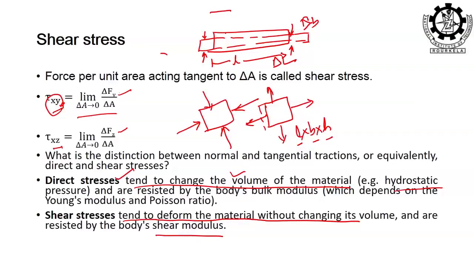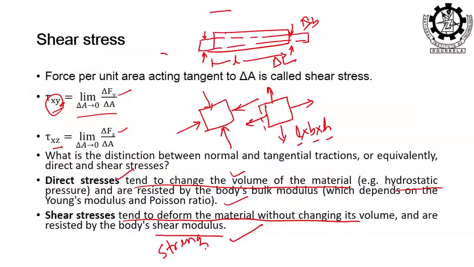By utilizing the mechanics of materials, we have one load bearing capacity and one deformation bearing capability. Most mechanical designs are based on strength design and stiffness design. When the material is able to resist the load, it is called load bearing capacity, the strength, and deformation bearing capability is stiffness.